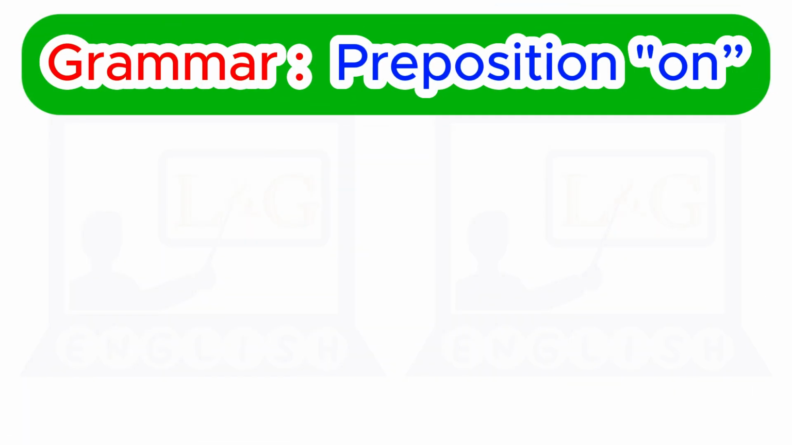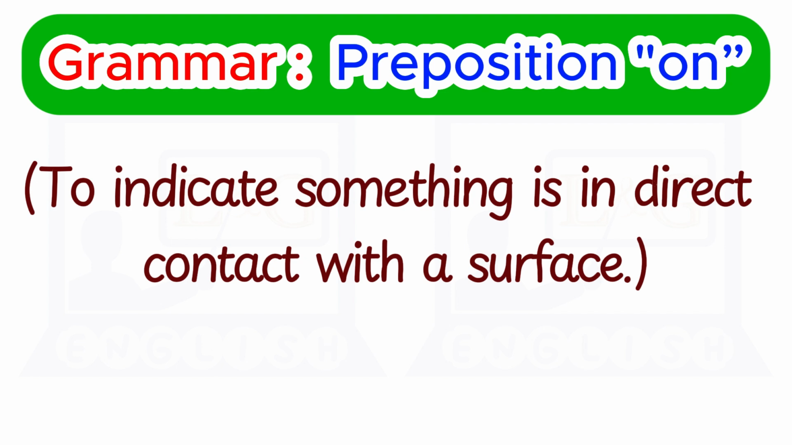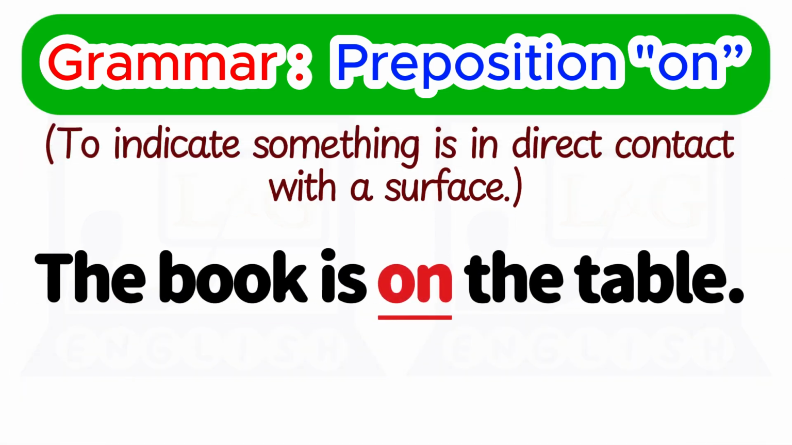Today we will learn about the preposition on. We use the preposition on to indicate something is in direct contact with a surface. For example, the book is on the table.